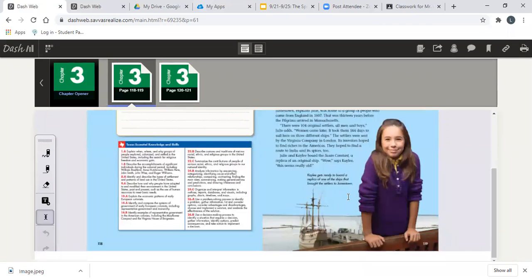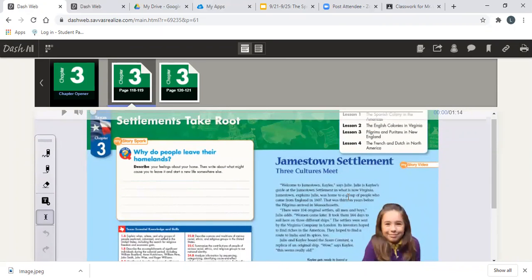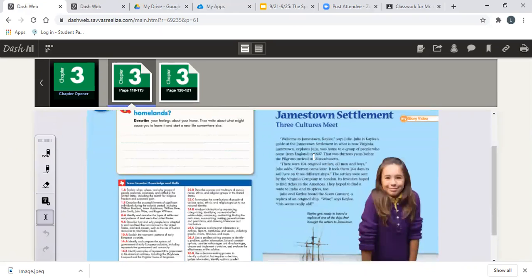And we are back. Jamestown Settlement, 3 Cultures Meet. Welcome to Jamestown, Kaylee, says Julie. Julie is Kaylee's guide at the Jamestown settlement in what is now Virginia. Jamestown, explains Julie, was home to a group of people who came from England in 1607. That was 13 years before the Pilgrims arrived in Massachusetts. There were about 104 original settlers, all men and boys. Julie adds, women came later.